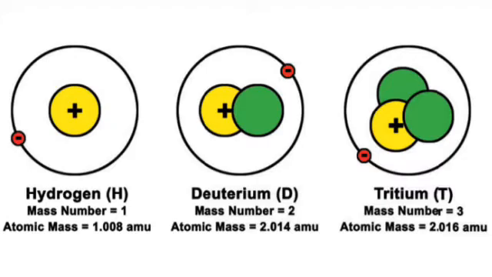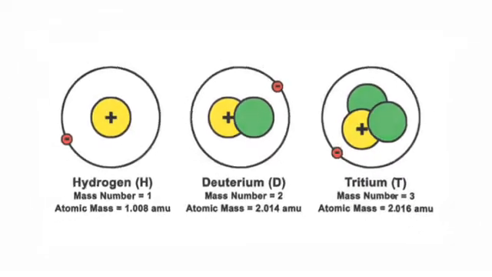The second one is deuterium, 1H2, which means atomic number is 1 and mass number is 2. Similarly, the third one is tritium, 1H3, which means atomic number is 1 and mass number is 3.